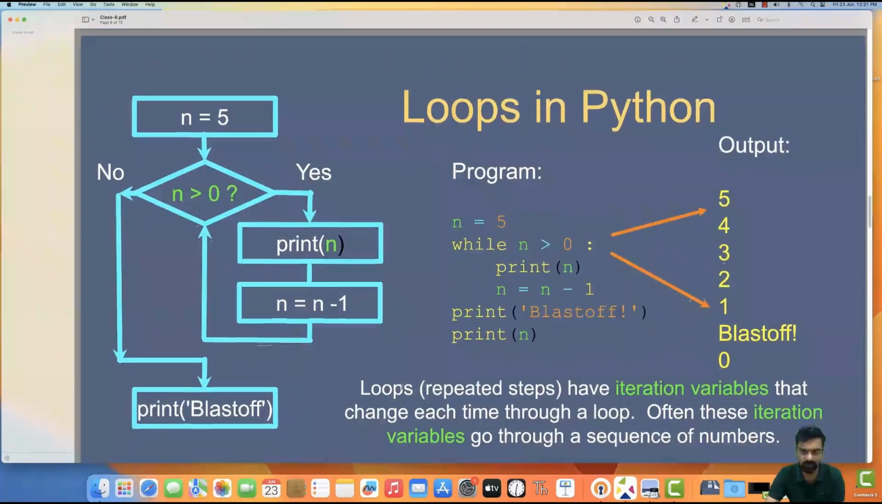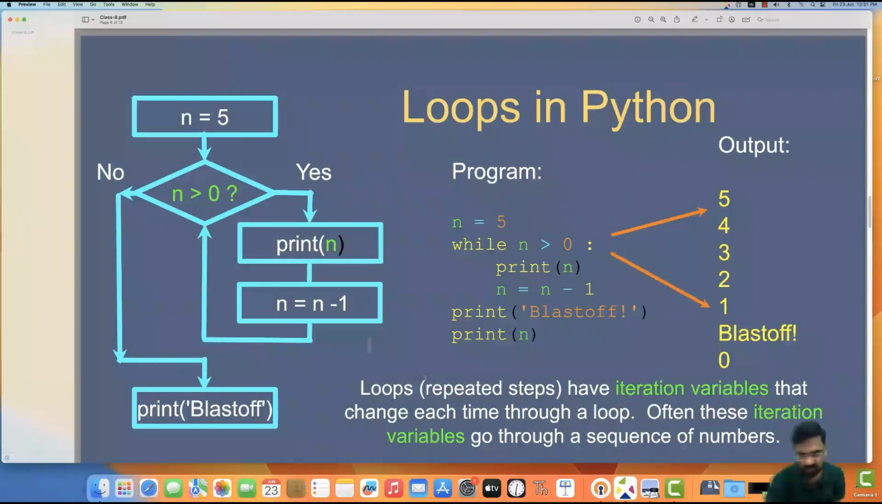Now we'll see loops in Python. We have seen one decision making thing which is if-else. Now we'll see loops, such as while loop, for loop, etc. Here in this program, n is equal to 5 we have initialized. While n is greater than 0, print n, n equals n minus 1. Then print blast off. So it prints 5, 4, 3, 2, 1, and then it will blast off because n will not be greater than 0. Once it becomes equal to 0, it will blast off.